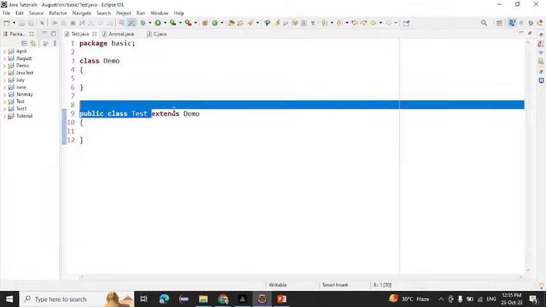And after that, multiple. What is meant by multiple?